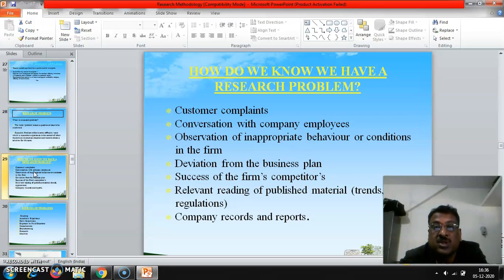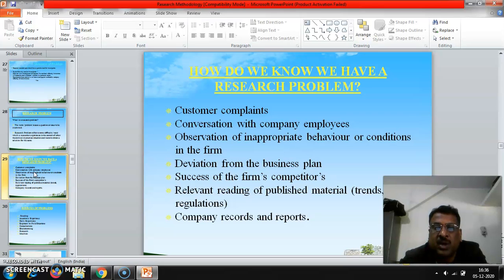Success of the firm's competitors. So it is another important thing. For example, in toothpaste, nowadays Patanjali's Dantakanti is acquiring the whole market of toothpaste. So for that purpose, the remaining companies like Colgate or Close-Up or even Pepsodent, they should know. Competitor is acquiring the market.